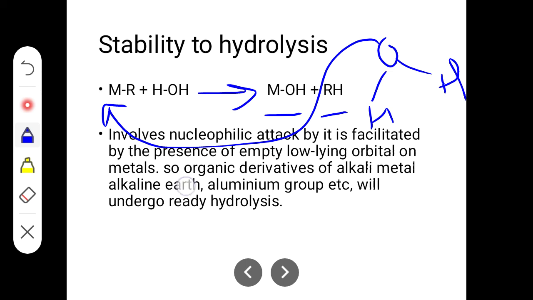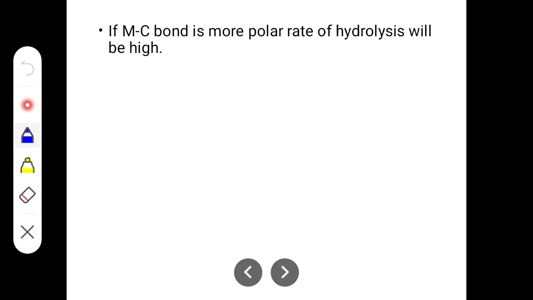So organic derivatives of alkali metals, alkaline earth metals and the aluminium group will undergo hydrolysis. If you have the organic derivative of the first group element, second group element, and aluminium group, that will undergo hydrolysis very readily, because of nucleophilic attack by the OH group of water towards the metal. So if the M-C bond is more polar, then the rate of hydrolysis will be higher.